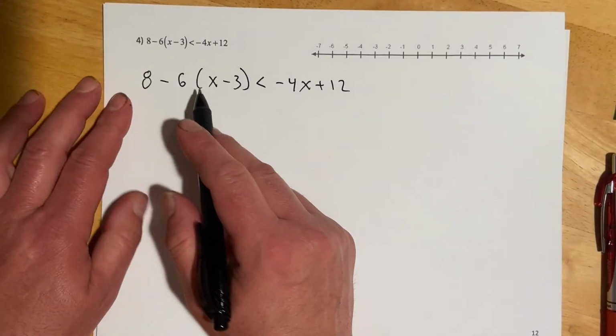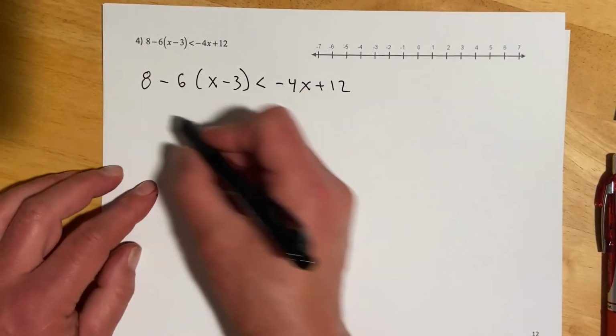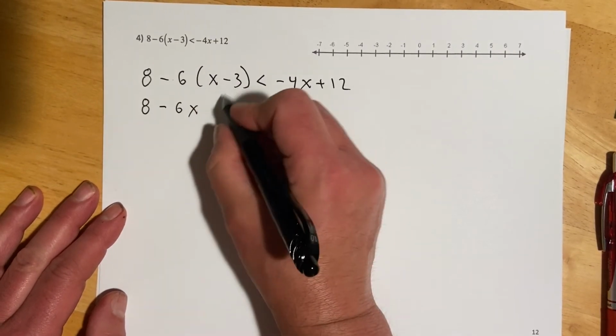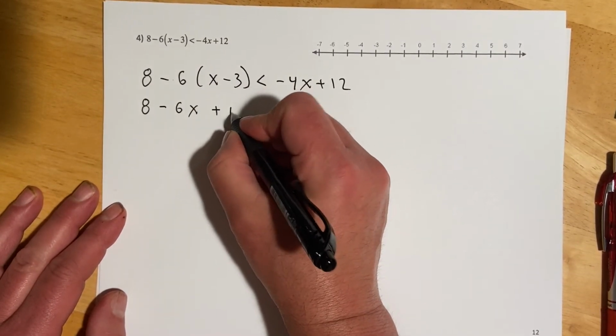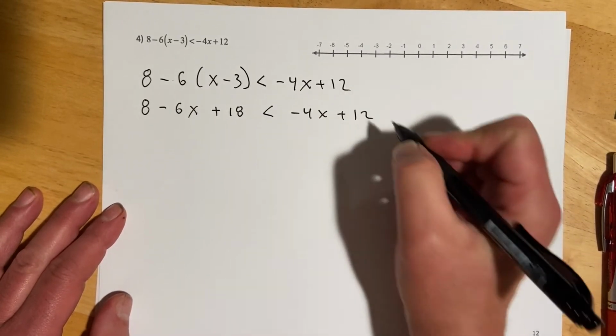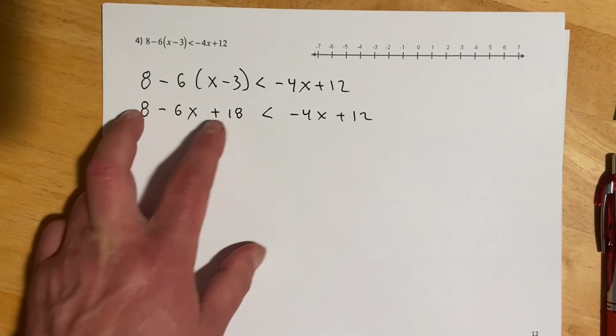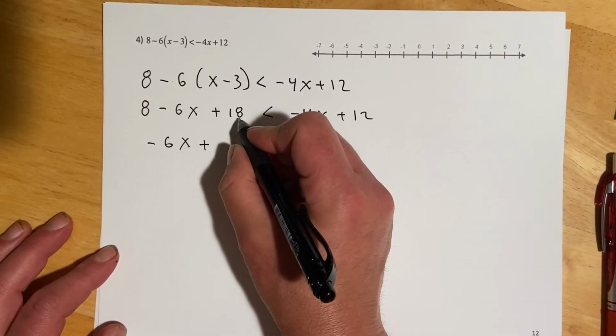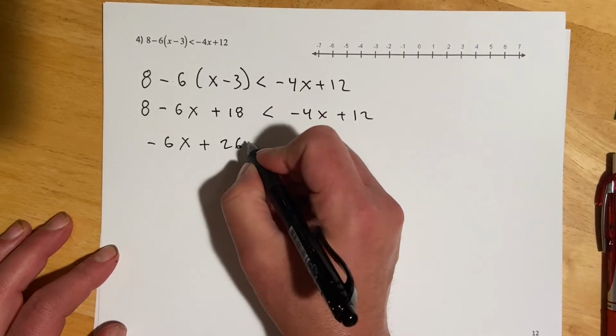Okay, so number 4, I will clear these parentheses first. So that's going to be a -6x right there, minus and minus, plus 18, less than -4x plus 12. And then let me get these two combined, because it's a good habit. And that's going to be 26